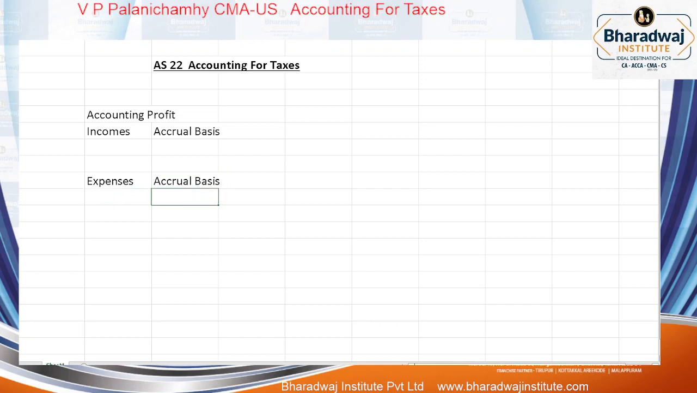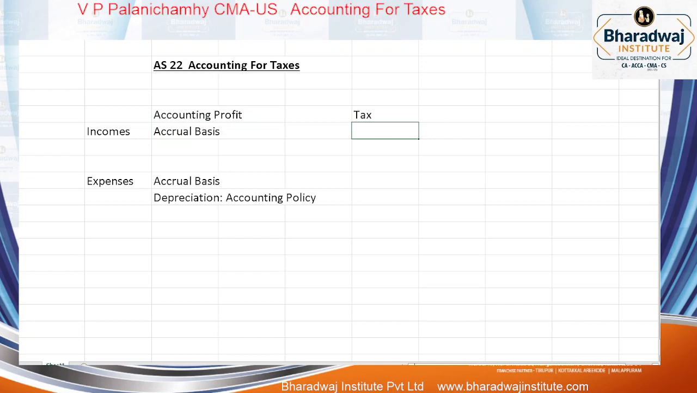In that, for depreciation, we follow accounting policy. We follow which one? Accounting policy. This is how we work out which one? Accounting profit. What about for tax? Are you going to record the incomes on accrual basis?